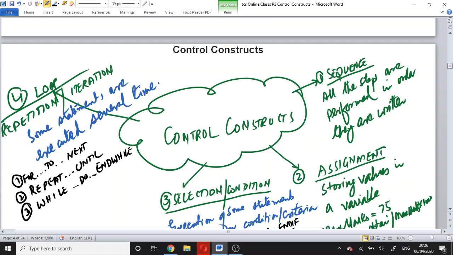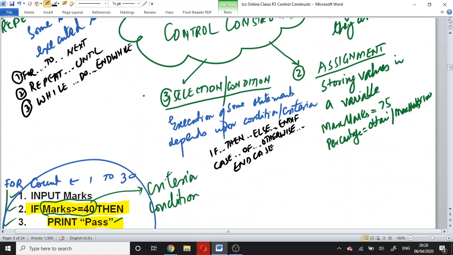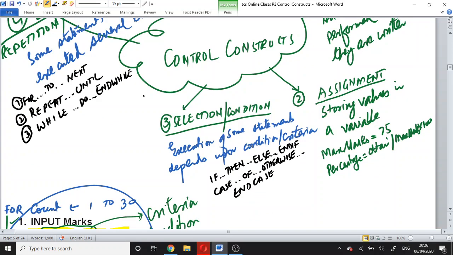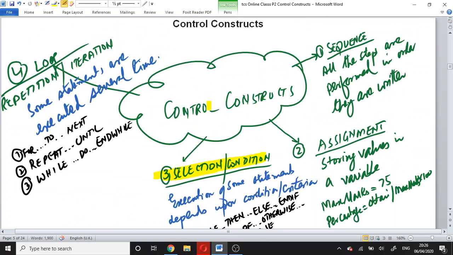Number two is assignment. Assignment means storing values in a variable. Number three is selection. Some statements are executed on the basis of a given condition. This is known as selection. And if we are executing some statements more than once, it is known as loop, repetition, or iteration.